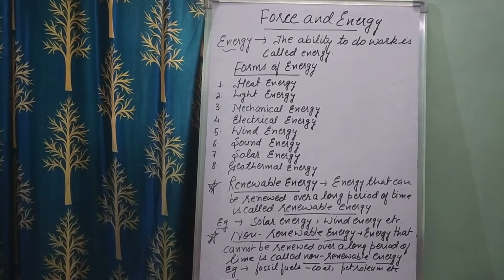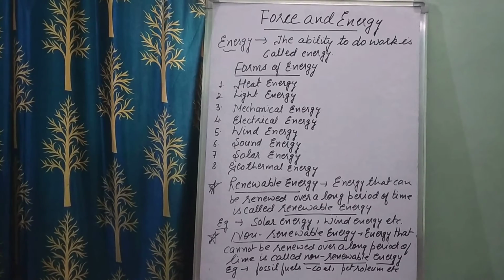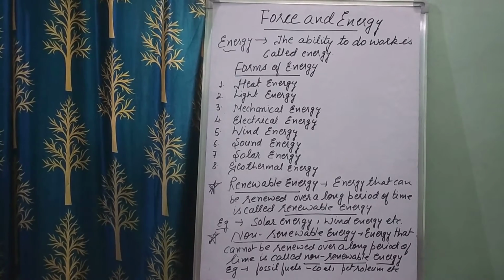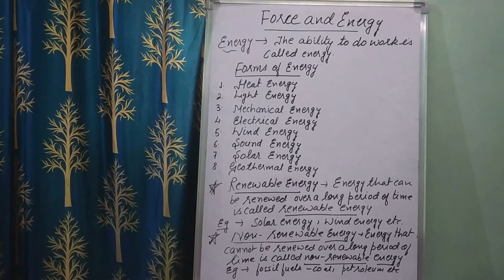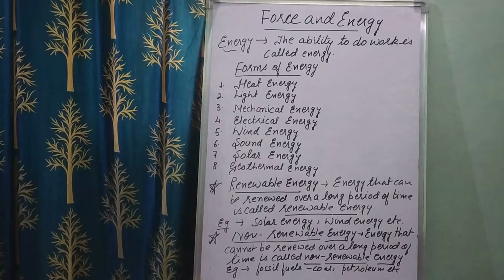Now the fourth one is electrical energy. Appliances such as electric bulb, tube light, radio, television, computer and washing machine use electrical energy. If there is no electricity, can these things run?